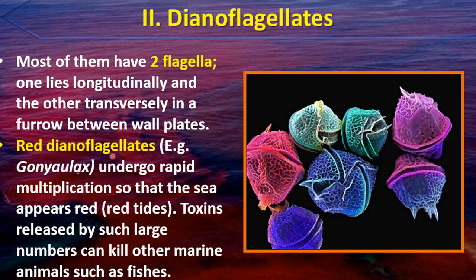Then red dinoflagellates. An example is Gonyaulax. Red dinoflagellates means those which are red in color, and an example of that type of dinoflagellate is Gonyaulax. These red dinoflagellates undergo rapid multiplication. Rapid means they have a high rate of reproduction, so that the sea appears red.